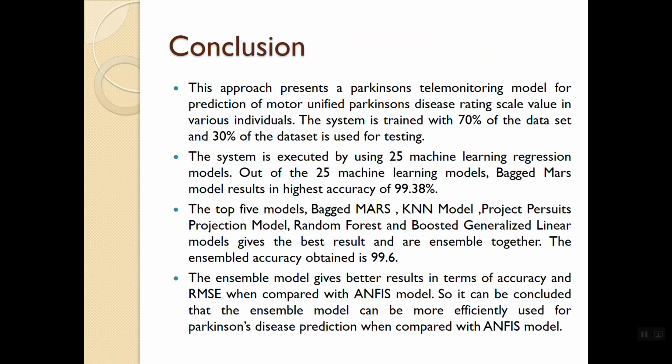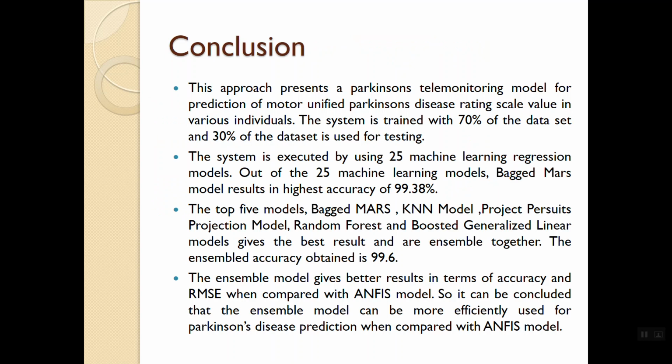In conclusion, I took the data from the UCI repository for predicting Parkinson's disease, and used 70% of the dataset for training the model and 30% for testing. Then feature selection was done, and after that 25 regression models were applied, of which bagging gave the highest accuracy of 99.38.